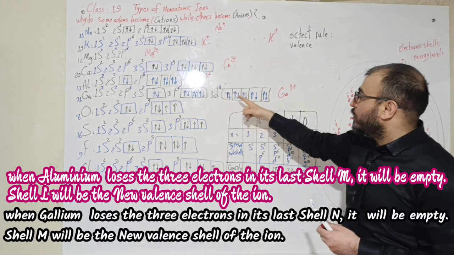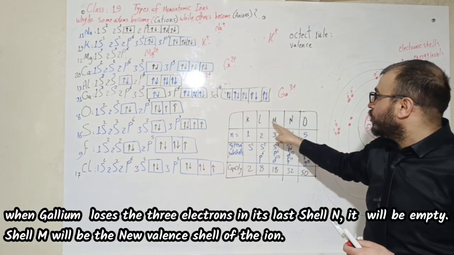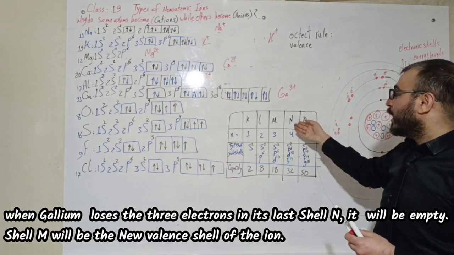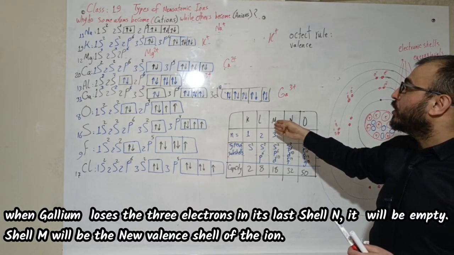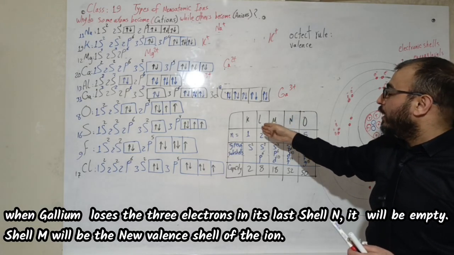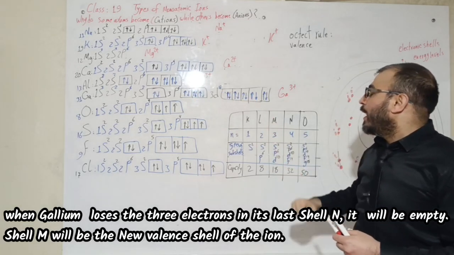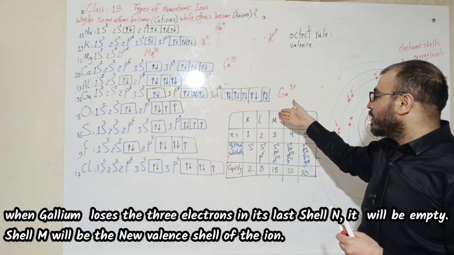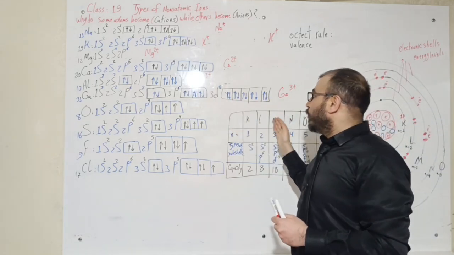So the new valence shell of gallium is going to be the 3rd shell, M, after it was the 4th shell when it wasn't a cation, while for aluminum, the last shell is going to be L for the cation, while it was the 3rd shell when it was a normal atom.